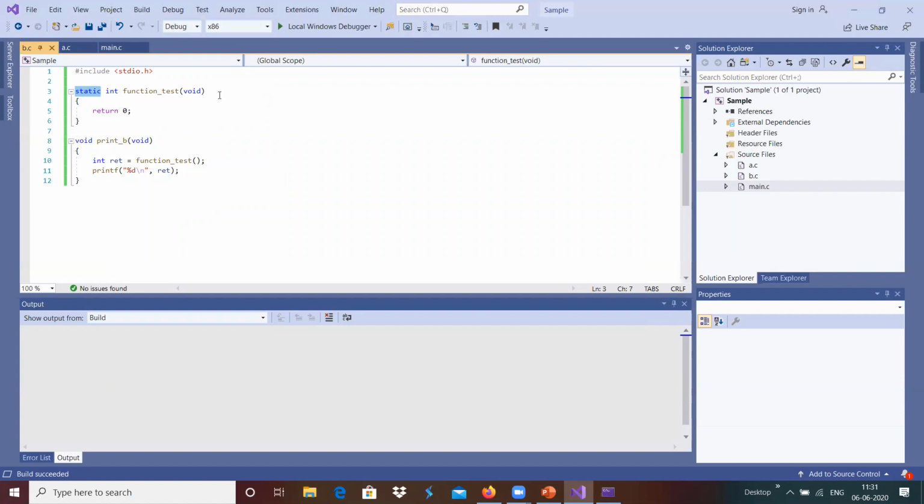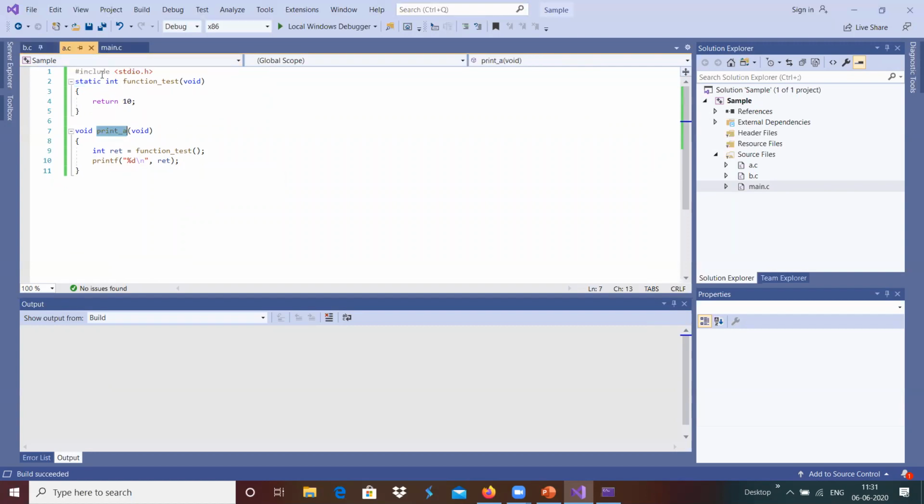We cannot access that particular function in another file. Basically, a static function's scope is limited to that particular file and cannot be accessed outside of that file.